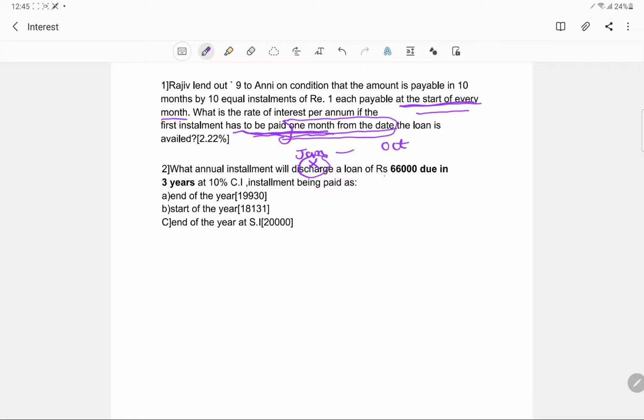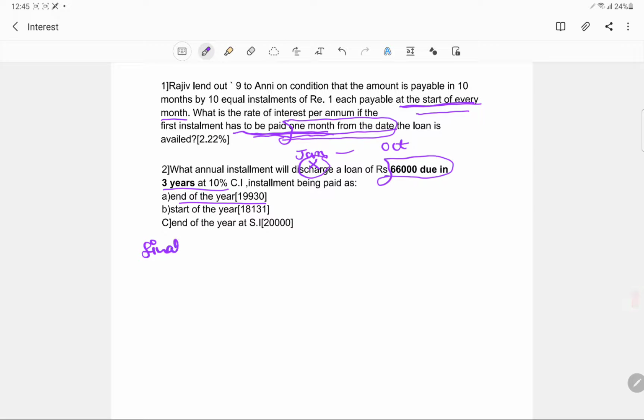So this is due, this is not the principal. I basically took it as a principal, then I computed the initial value. This is actually the final amount, or the final value, and this is like 3 years at 10% compound interest. Now for this he is saying end of the year. Okay, so just try and see this.